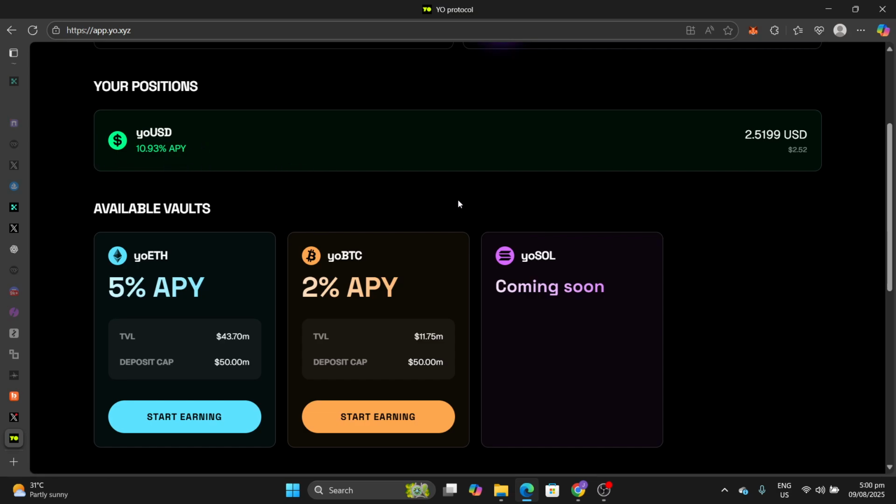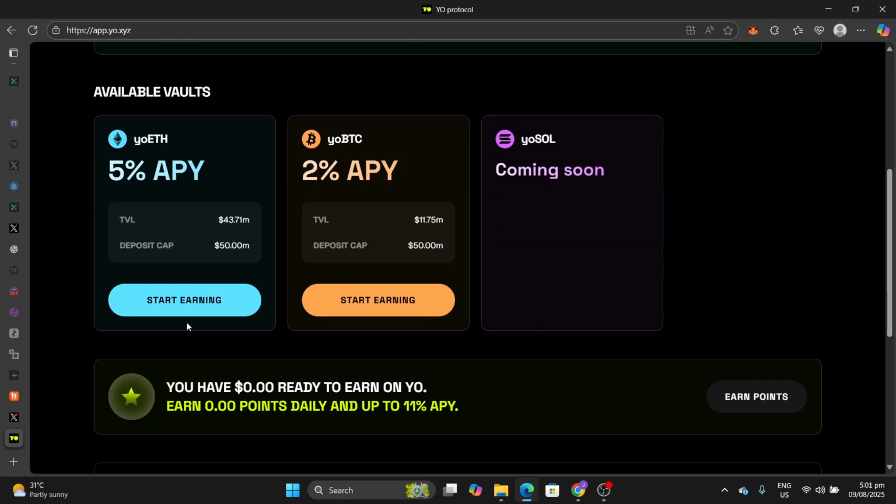Another thing I like is that it's on Base, enabling you to keep your liquidity on Base chain, Base being tokenless. On ETH, it's 5% APY. On BTC, it's 2% APY. ETH is already attaining its $50 million cap. It looks like the most interest is in ETH.